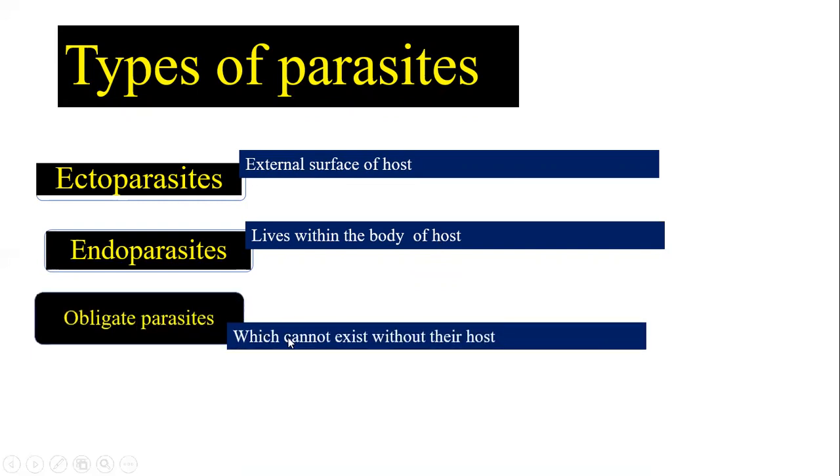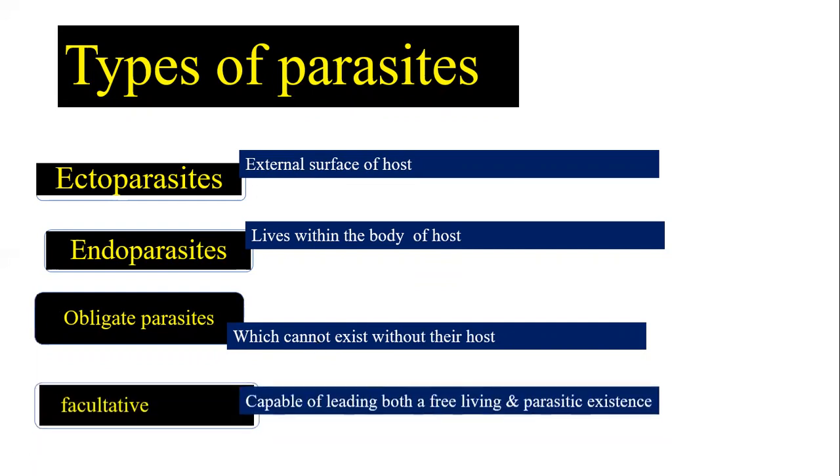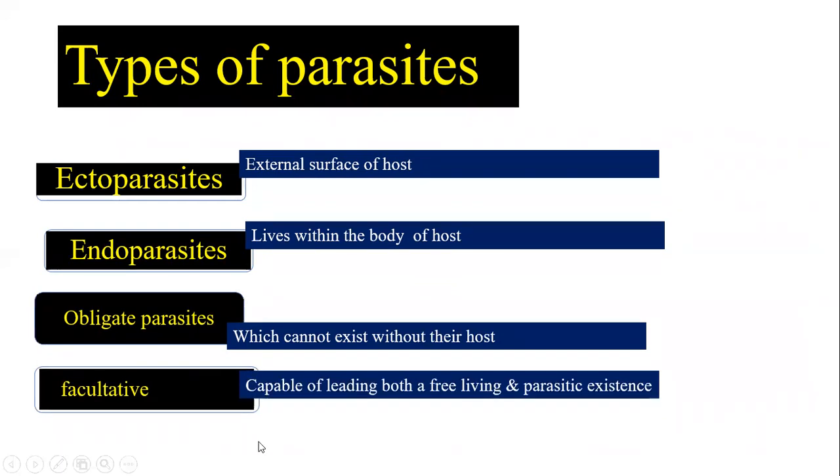Obligate means it needs the host; without the host, it cannot exist. That is obligate. Facultative means maybe, maybe not: it is capable of leading both a free-living and a parasitic life. So they can live without a host or with a host also.